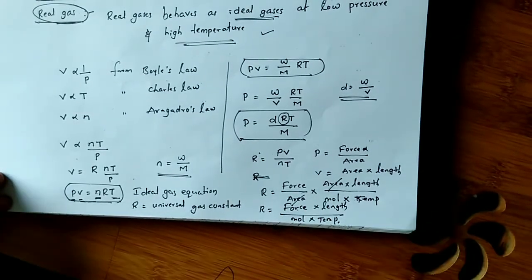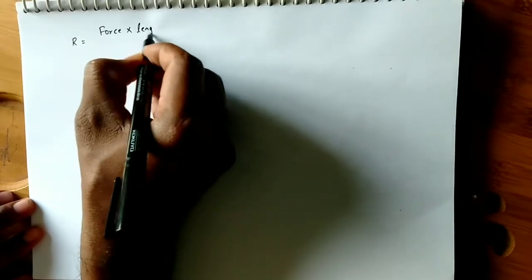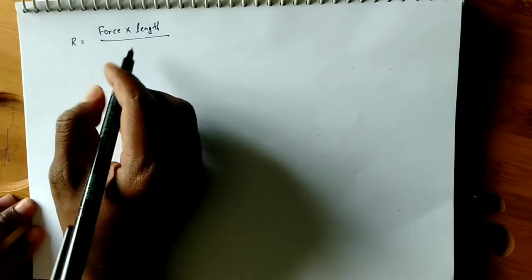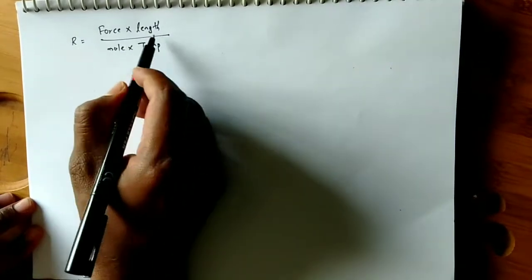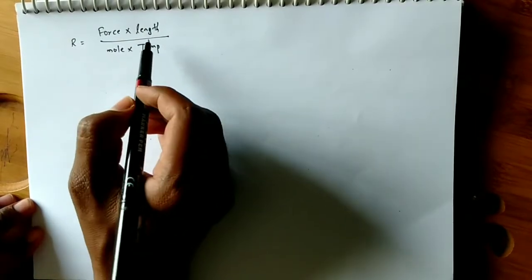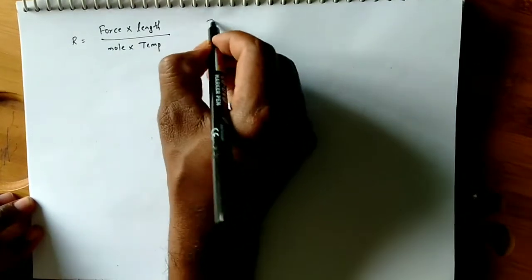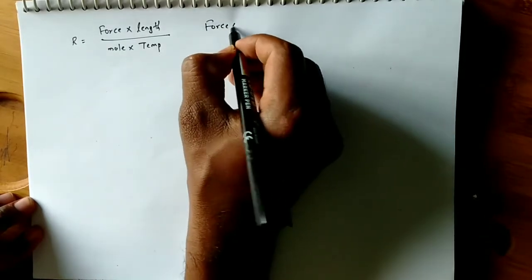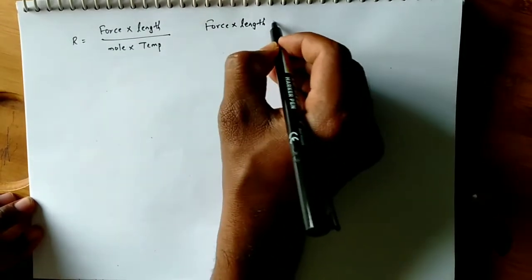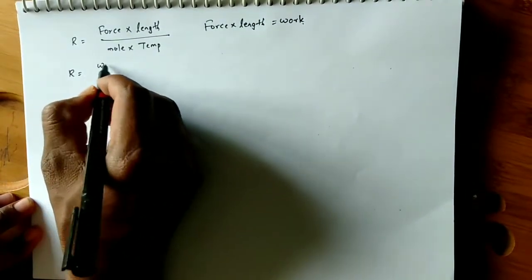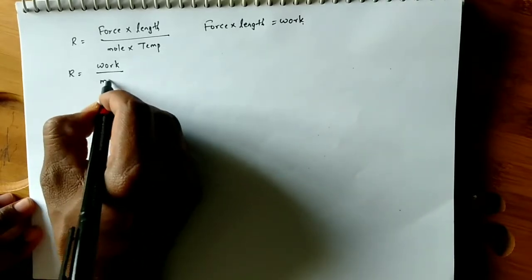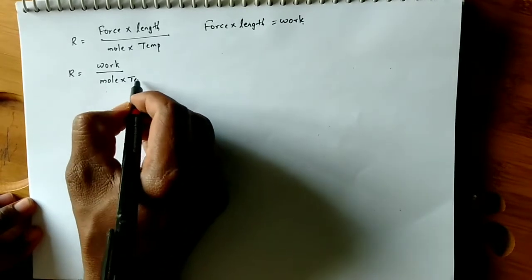So force into length. Finally we have R equal to force into length by number of moles into temperature. Force into length, force applied and displacement, we generally learn, no? What is that? Work. Okay, force into length we will take as work. So R equals work by mole into temperature.